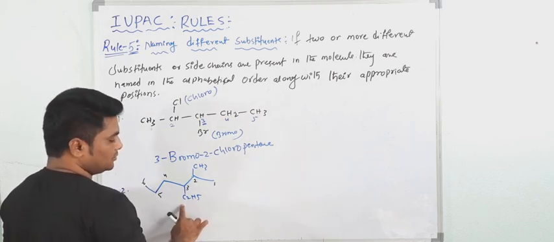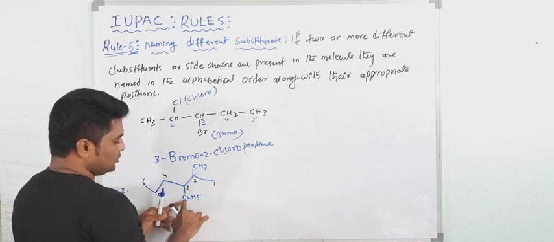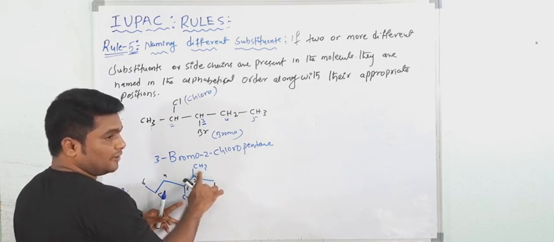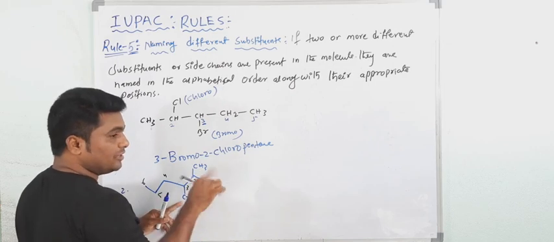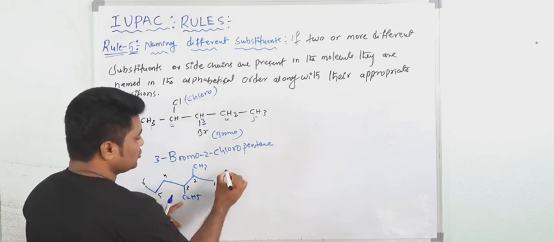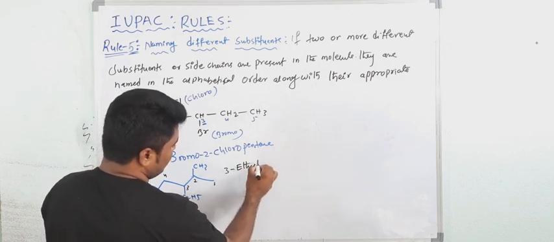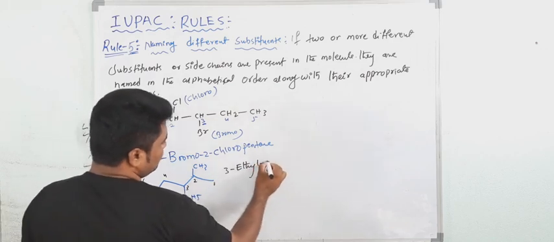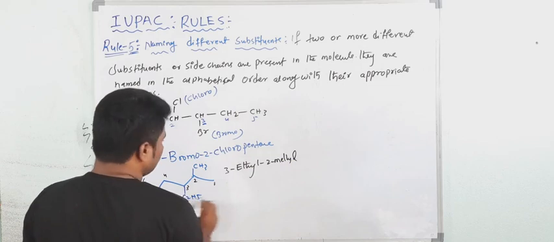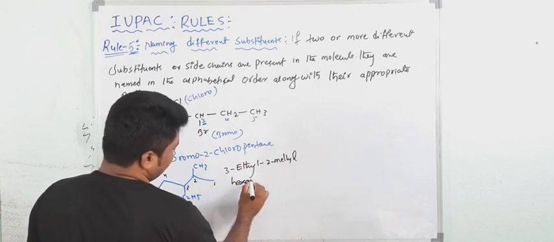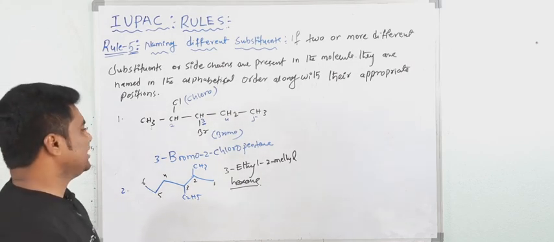This is what? 3, and this is what? 3-ethyl, and this is what? 2-methyl. Methyl and ethyl. Who will come first in alphabetical order? E. So this is called ethyl. 3-ethyl. Then after that what? 2-methyl. Then total 6 carbon. Hexane.